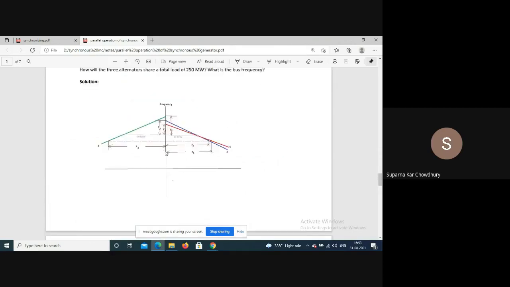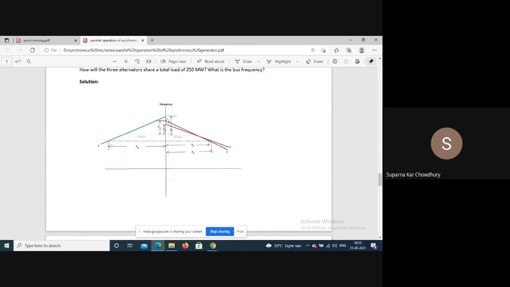Now we have got three characteristics. Alternators 1 and 2 are supplying the same load, so the characteristics must cross at that point. So this point is 40 megawatt, and corresponding to this, alternator 3 will have 60 megawatt output.